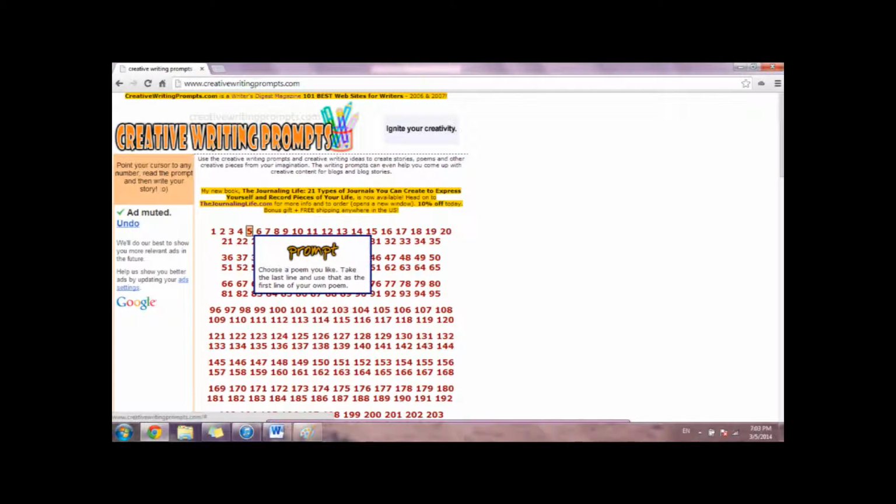I found this one, number 5, that deals with what we're learning about today. It says, choose a poem that you like. Take the last line and use that as the first line of your own poem. Alright, we're going to come back to this later.